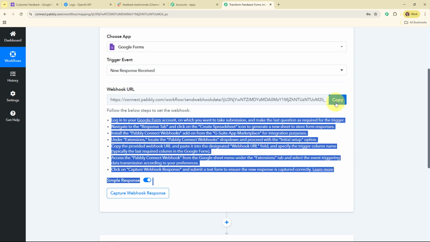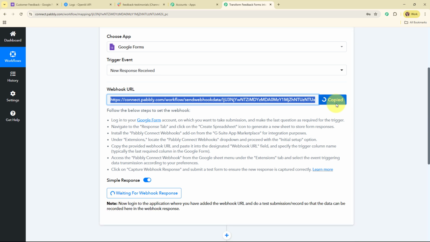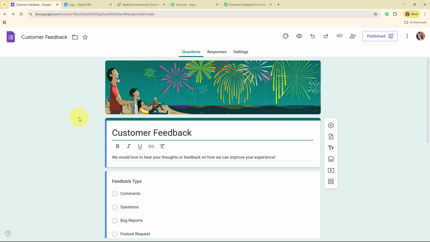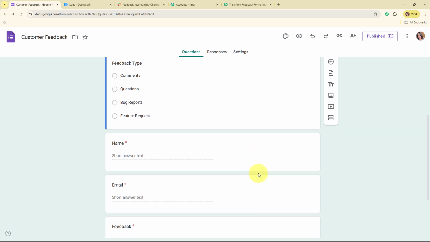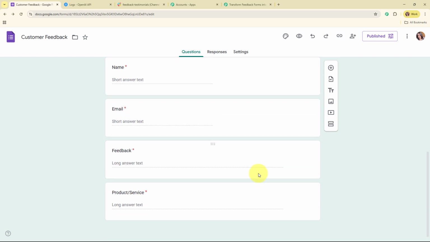So following the instructions given below, firstly I'm going to copy this webhook URL, and here I've already logged in to my Google Forms account. So this is the Google form that I've already created with the name customer feedback, and these are the details and these are the fields that I've added over here. So now here I want that whenever I receive a new form submission through this Google form, then automatically the form response received should be added as a new row in my Google Sheets, so that I can store the responses in one place.